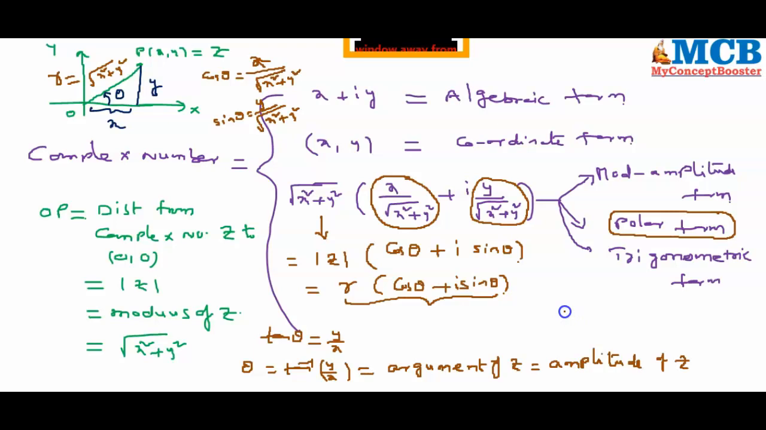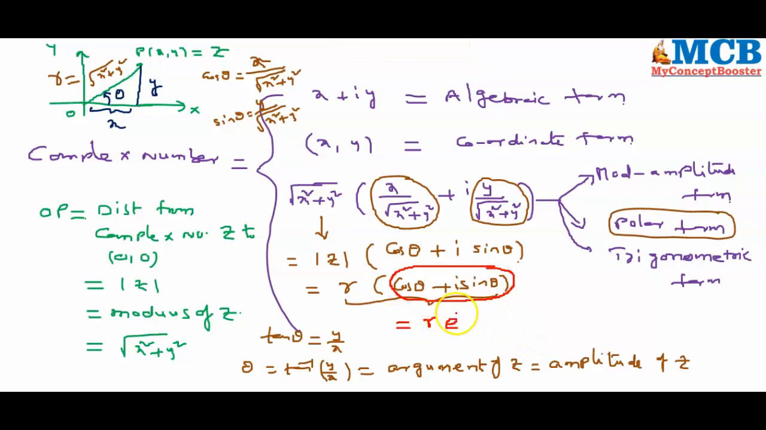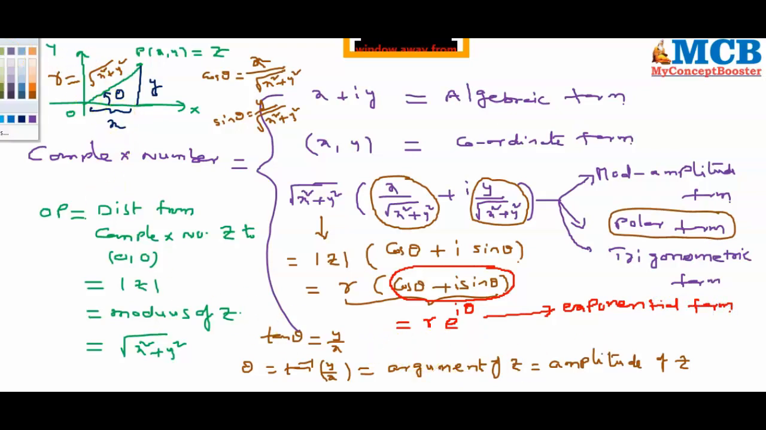The same complex number can also be written, as Euler has identified, that cos theta plus i sin theta value is equal to e power i theta. So the same value can also be written as r e power i theta, where cos theta plus i sin theta is called e power i theta. This form is called exponential form. And the same complex number x plus i y, every complex number, can be denoted as a vector.